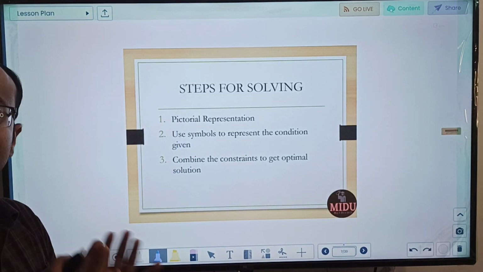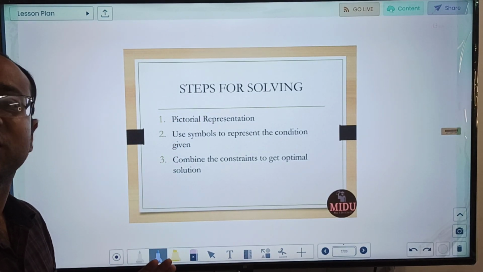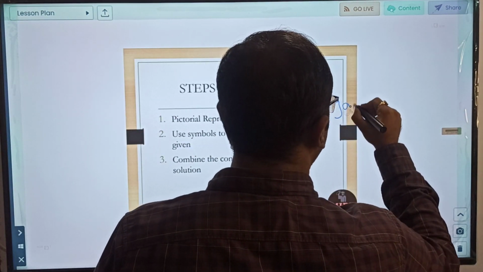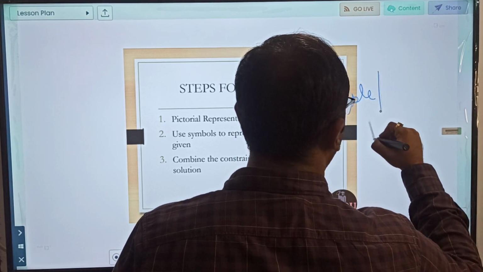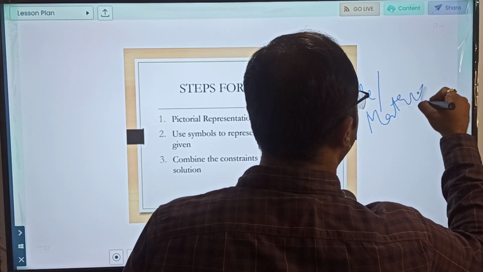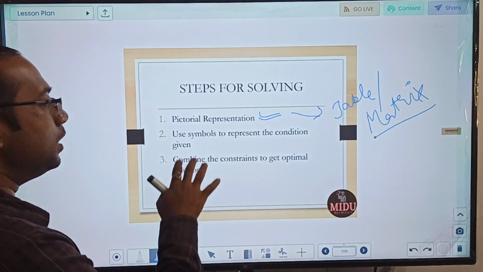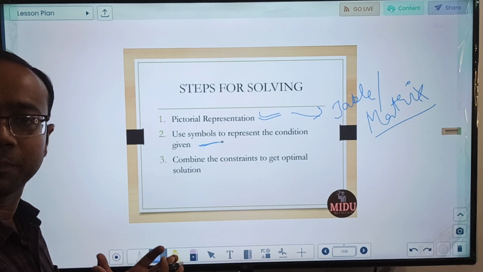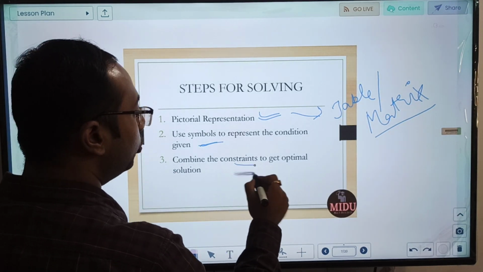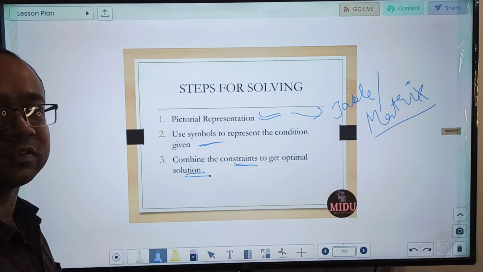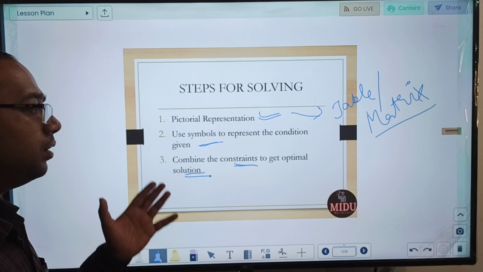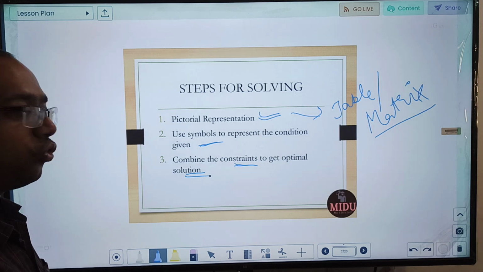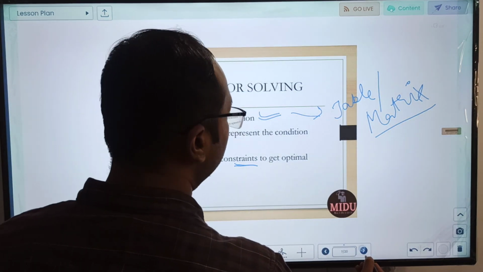Steps for solving. Simply put, for all logical reasoning questions our steps remain the same. First, make the pictorial representation, and this pictorial representation should be in the form of a table or matrix. So make a table or matrix out of the information which is given. Use symbols to represent the conditions given. Combine the constraints to get the optimal solution. So multiple constraints are given, just write all that, and these will be the first two parts in which we make a common representation, and then depending upon the question, just see the constraint and get the optimal solution.